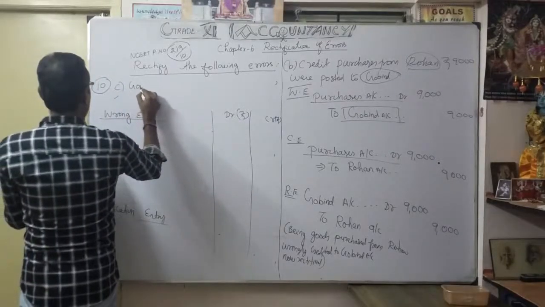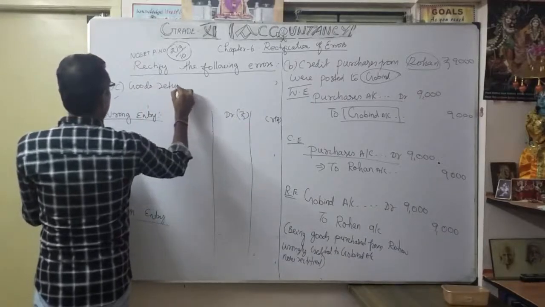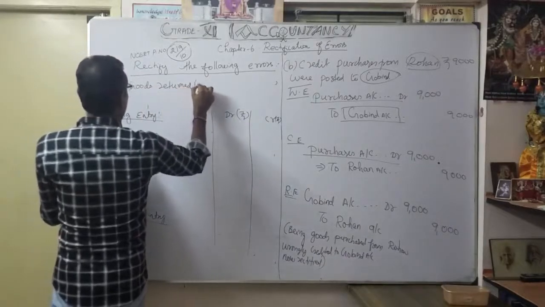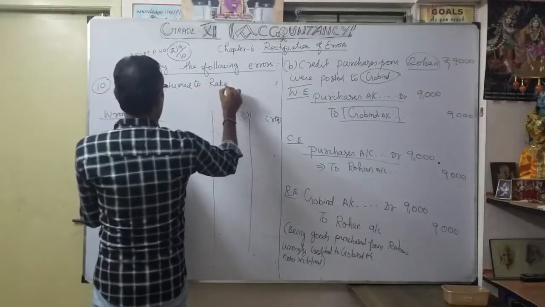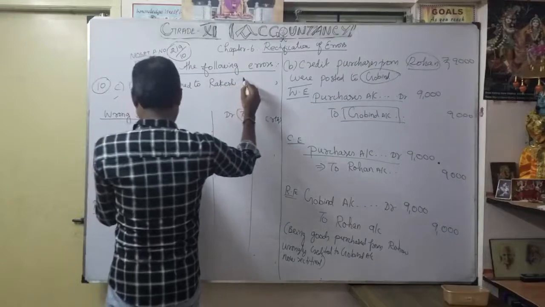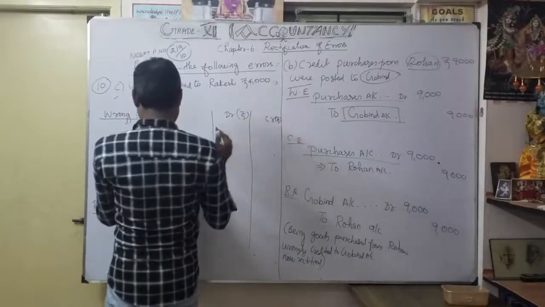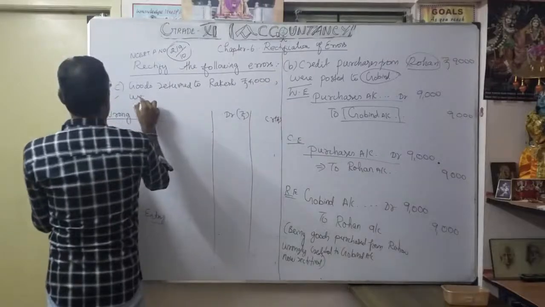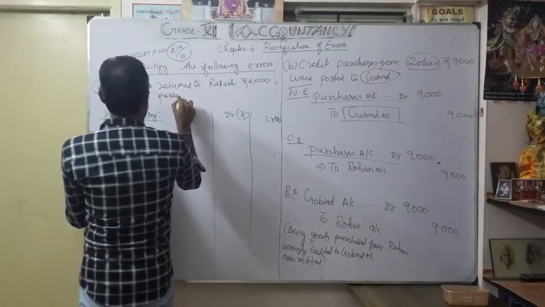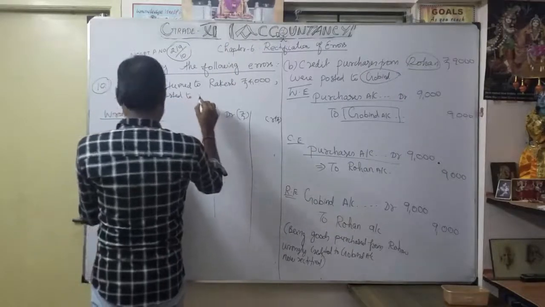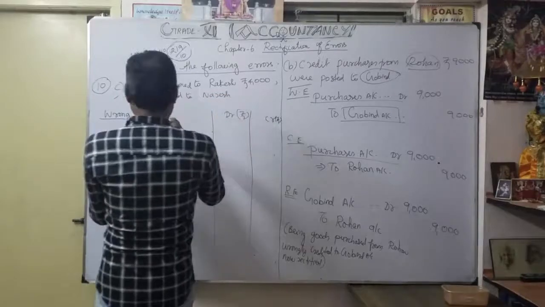Goods returned to Rakesh. How much? 4,000, were posted to Naresh. So this is the error that occurred.